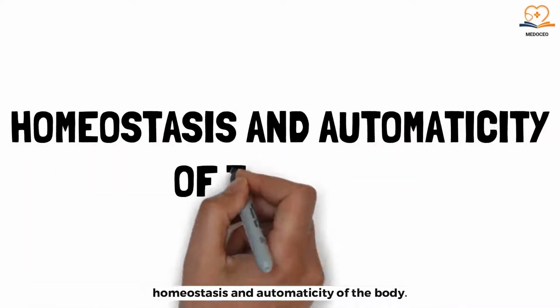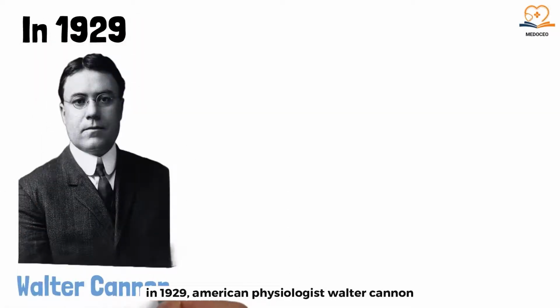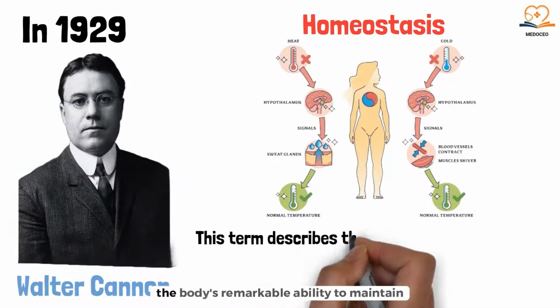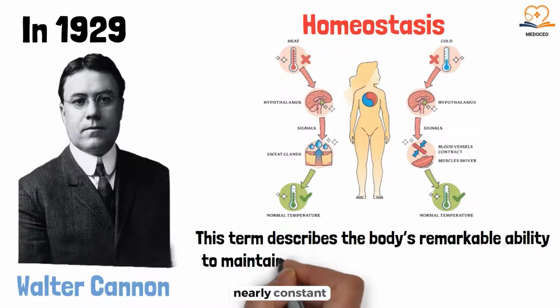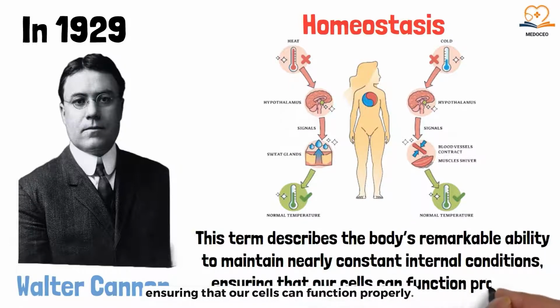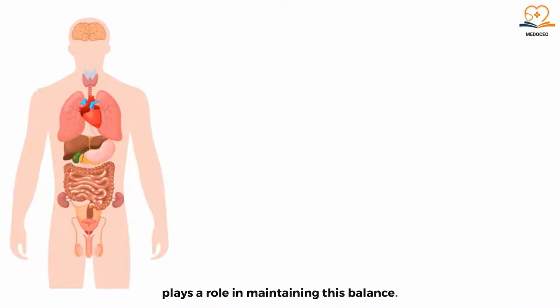Homeostasis and automaticity of the body. In 1929, American physiologist Walter Cannon introduced the concept of homeostasis. This term describes the body's remarkable ability to maintain nearly constant internal conditions, ensuring that our cells can function properly. Every organ and tissue in the body plays a role in maintaining this balance.